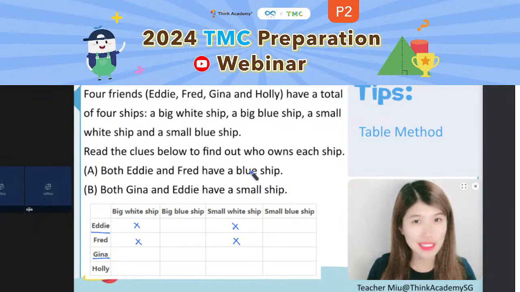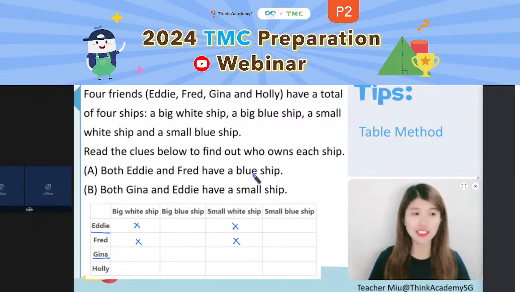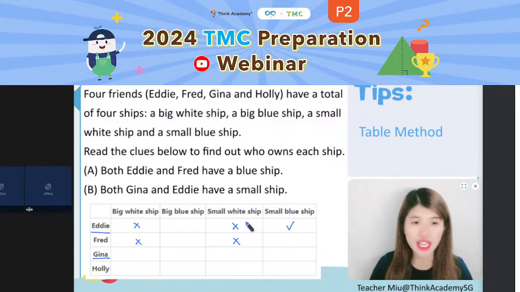Now it's clear. So Eddie should have a what blue sheep? Eddie should have a small blue sheep, right? Eddie should have a small blue sheep because Eddie has a small sheep. And just now we already know it shouldn't be a white one. So it can't be a small white sheep. It can only be a small blue sheep.